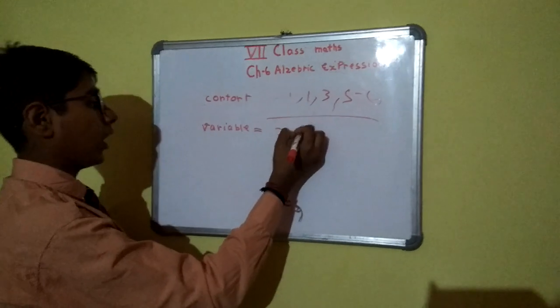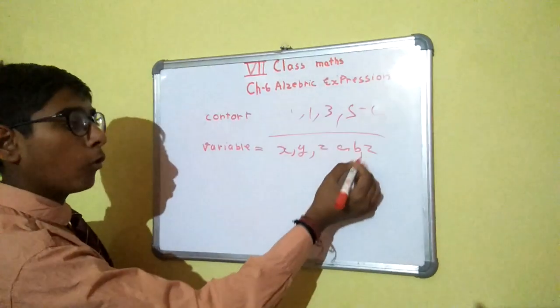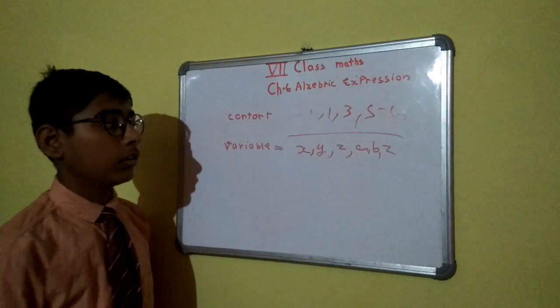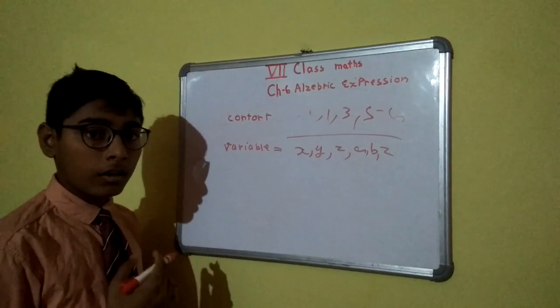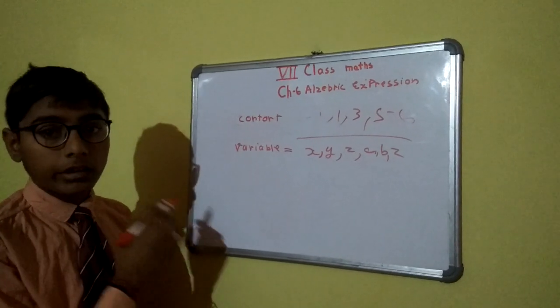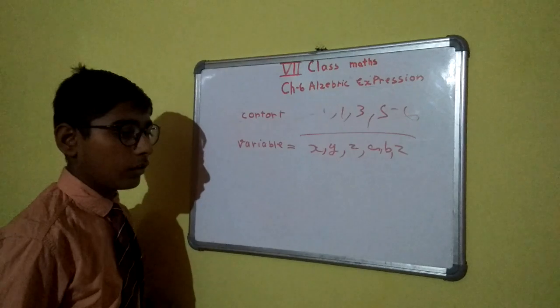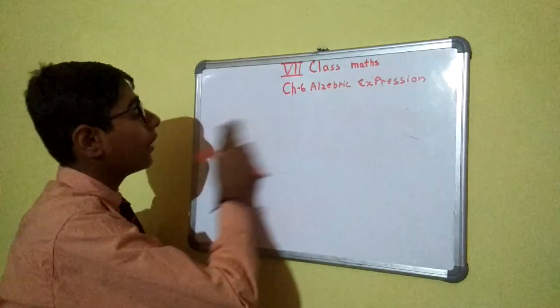Variables are X, Y, Z, A, B, C. Most used variables are alphabets like this. And we learn in algebraic expression only multiplication, addition, subtraction. Addition.